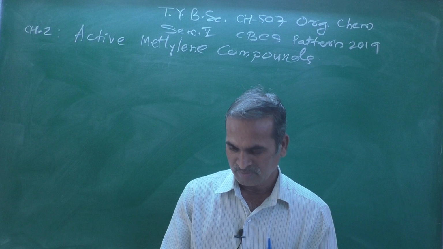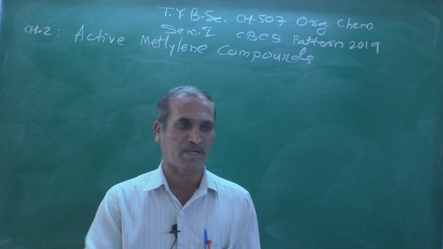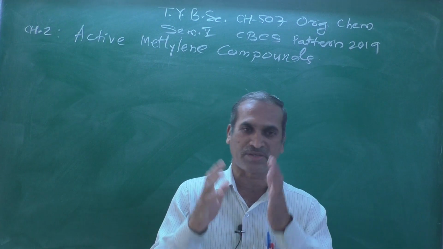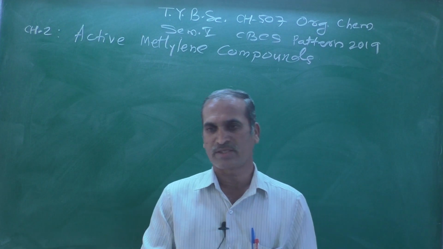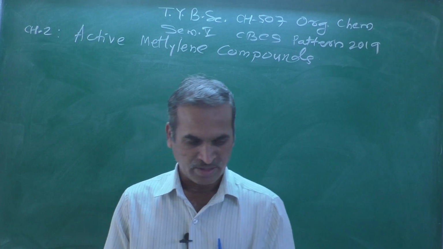The negative charge present on oxygen near the carbon-carbon double bond, that species is generally called an enolate species in organic chemistry.